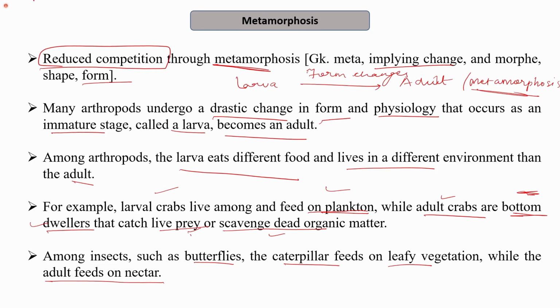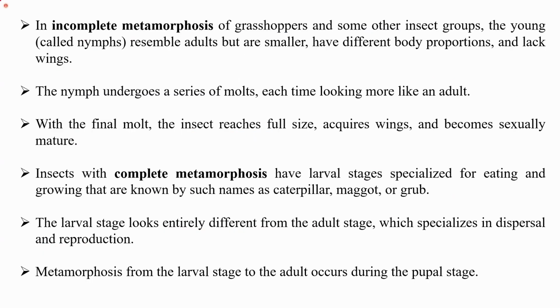Now there are two types of metamorphosis. The first one is the incomplete metamorphosis, that occurs, for example, in the grasshoppers. The second one is the complete metamorphosis, that occurs, for example, in the butterfly. In the incomplete metamorphosis of grasshoppers or some other insect groups, the young ones are called the nymphs. This is important, this might be asked.